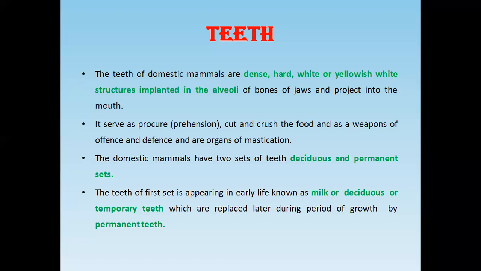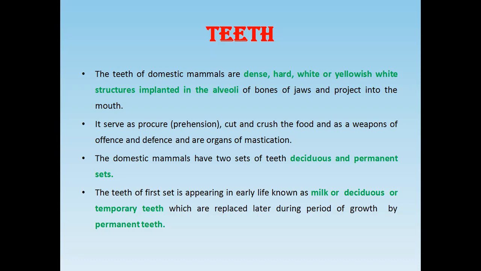Its main purpose is to prehend the food and to cut and crush the food materials, and it also acts as a weapon of offense or defense. The major function is also the mastication of the food.